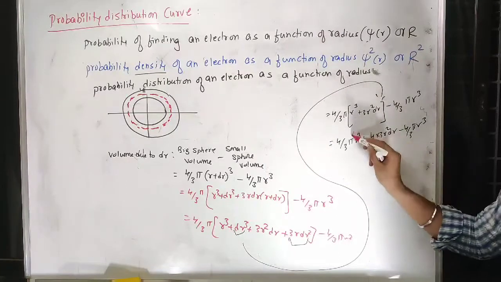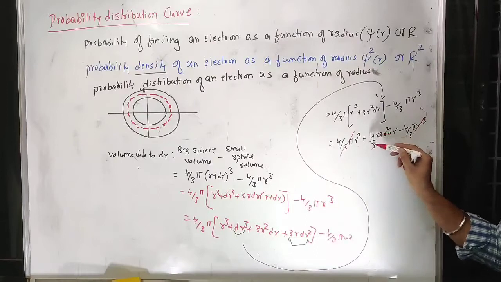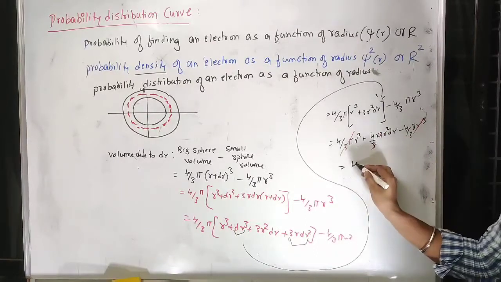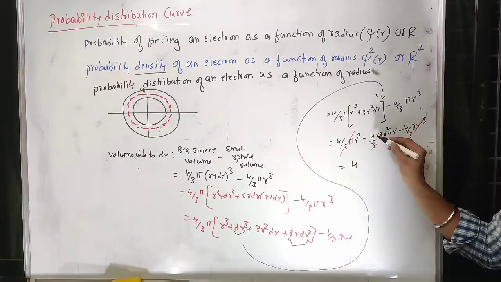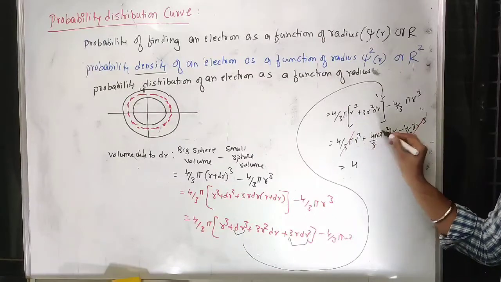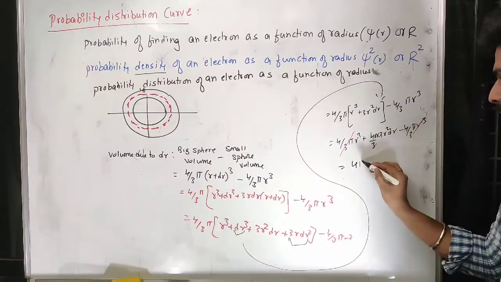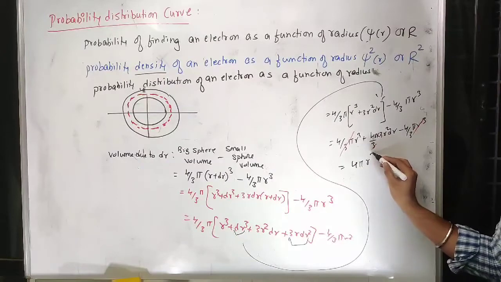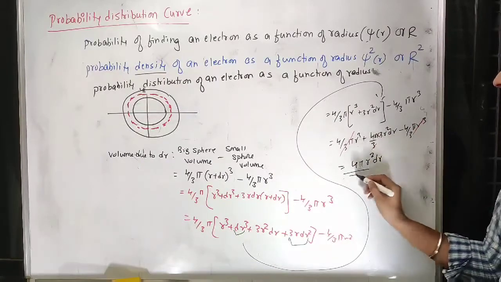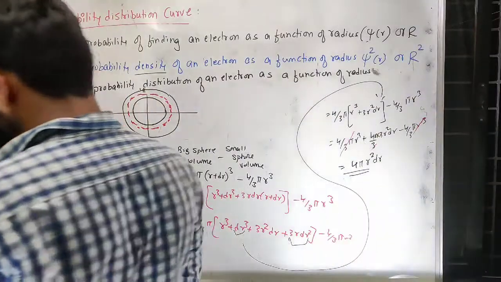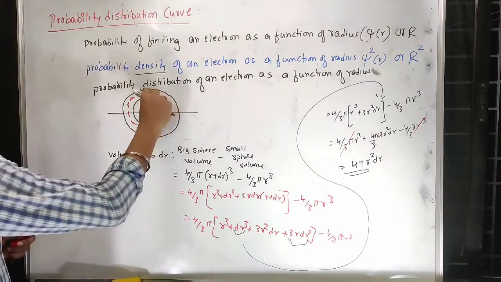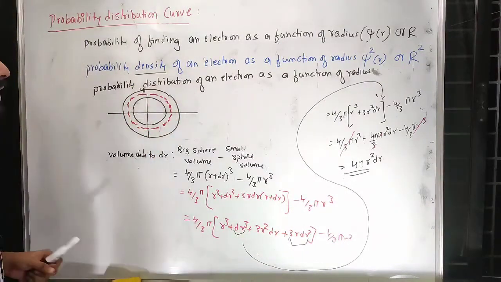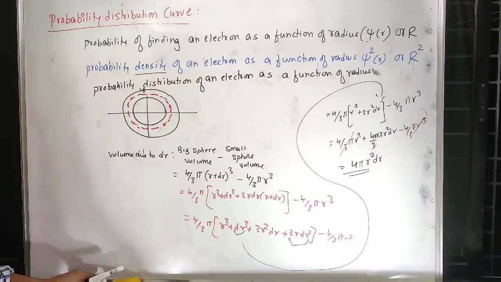So these two will get cancelled and this 3 will get cancelled, remaining 4. What about pi here? Pi is there, so 4 pi r square dr. So this is the volume of that small place where you find maximum density.